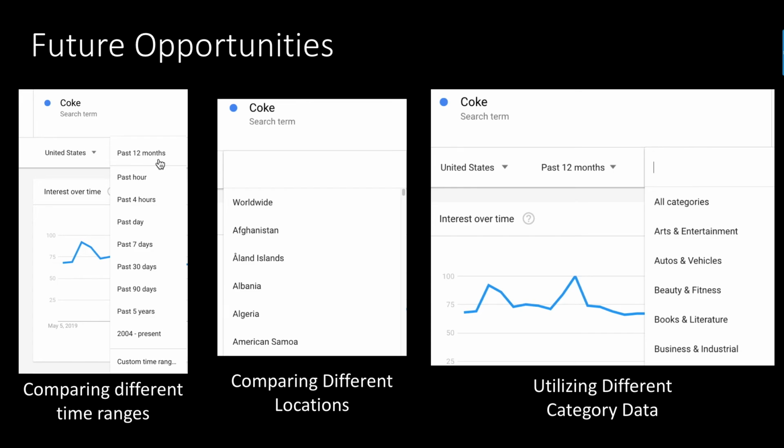Some other great things about Google Trends: there's a ton of capability in the tool. We could look at different time ranges, and we could look at different locations. They even have this thing called categories. Everything up until now was looking at all categories, but there is, for example, a food and beverage category, so maybe you want to make sure you're not getting data polluted by people looking for Coca-Cola clothing, for example. You want them to just look at things related to the product. You could specifically look at that category and potentially identify that. You could compare Coca-Cola in the United States versus Coca-Cola in the United Kingdom. You could compare Coca-Cola for one year versus another and see what sort of associations there are. There are a lot of potential applications here.